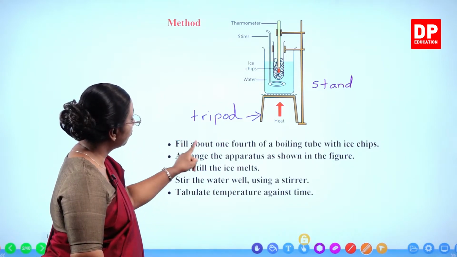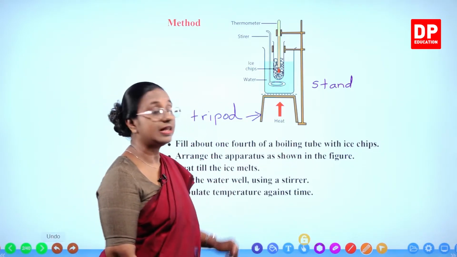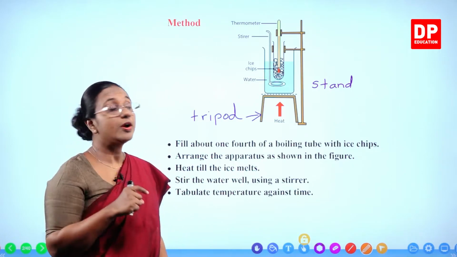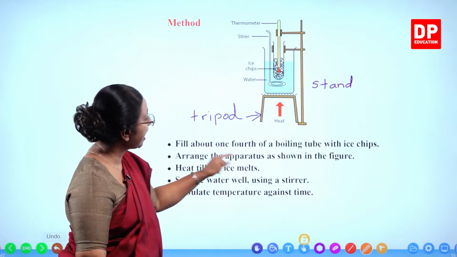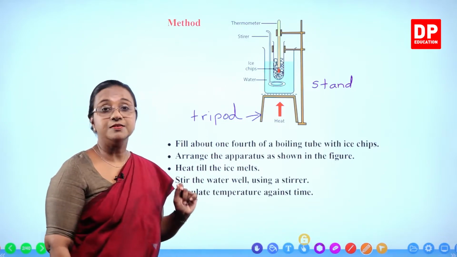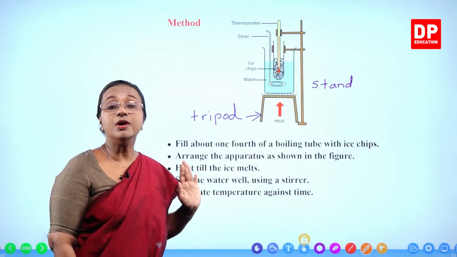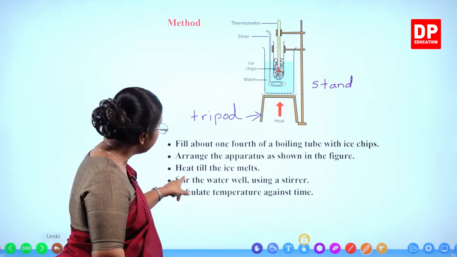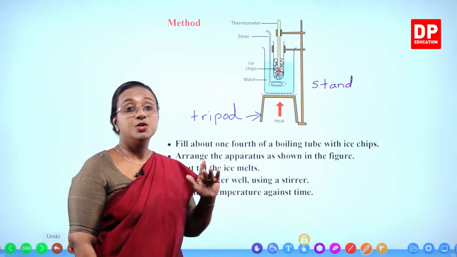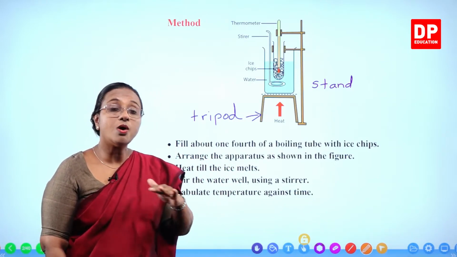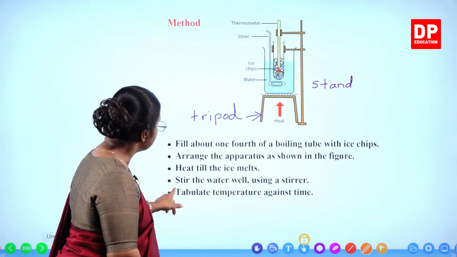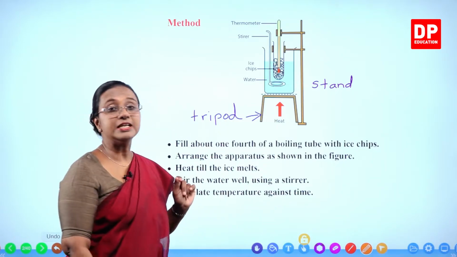Fill about 1/4 of a boiling tube with ice chips. Quarter of the boiling tube with ice chips here. Arrange the apparatus as shown in the figure. So like this we have to arrange the apparatus. Heat till the ice melts. So when you start providing heat, you have to wait until all the ice melts. Stir the water well using a stirrer.